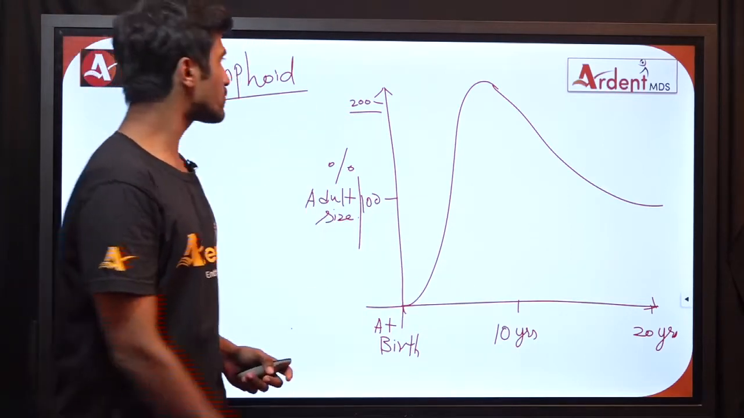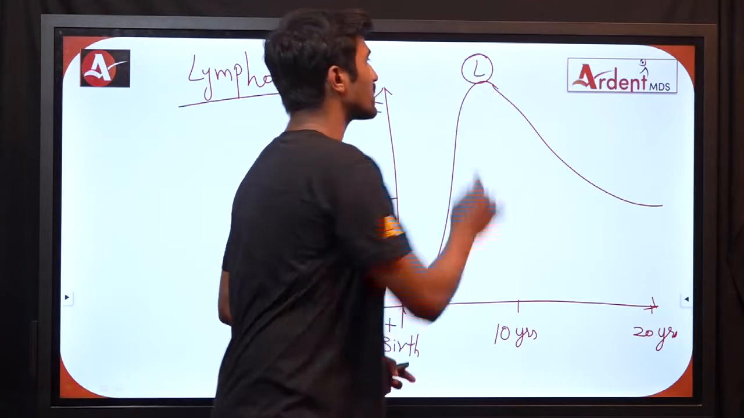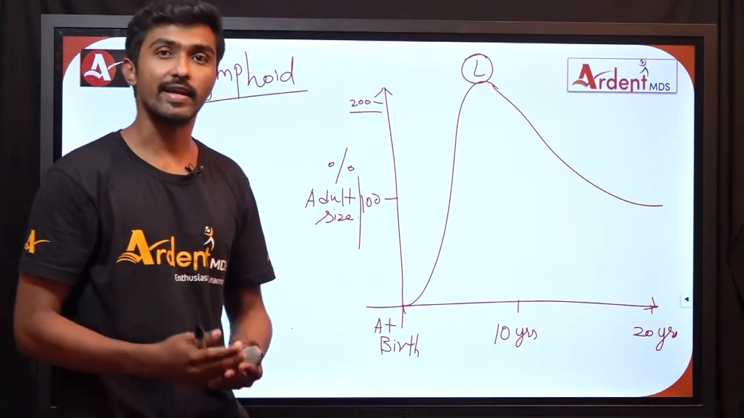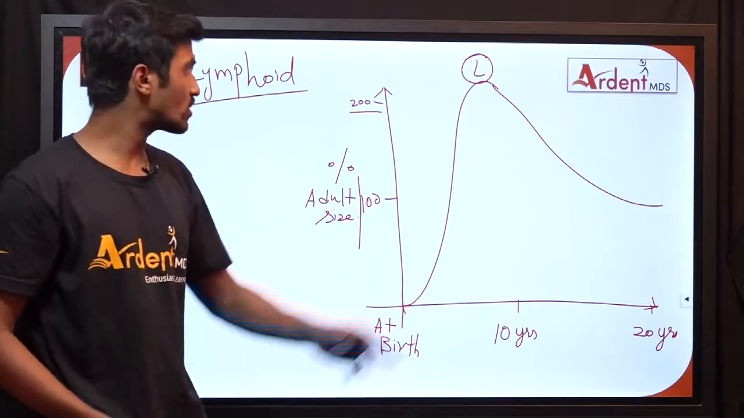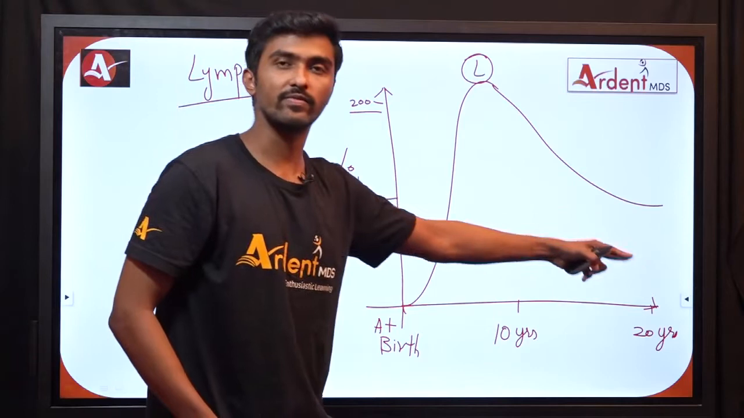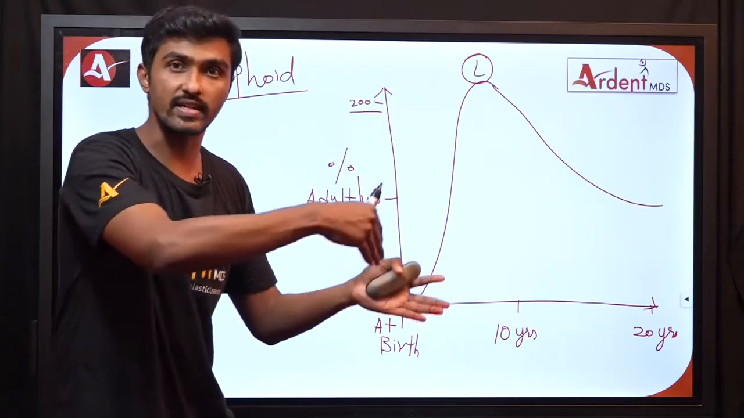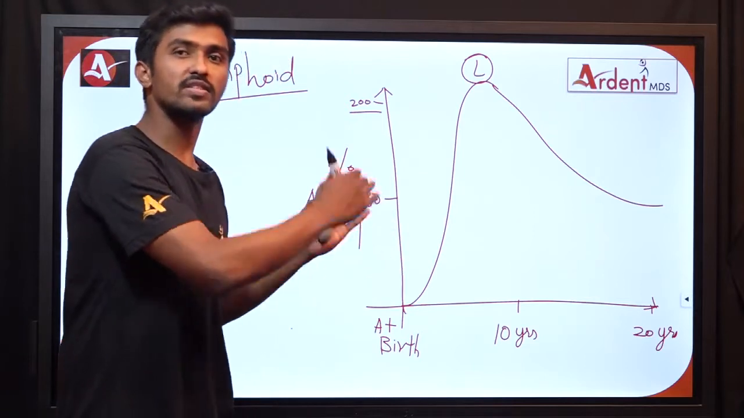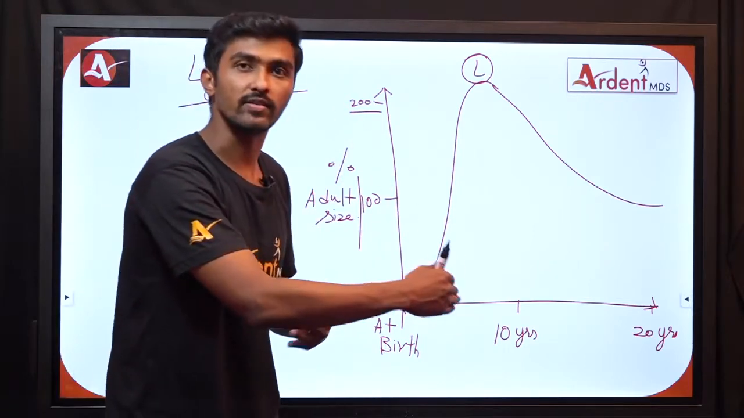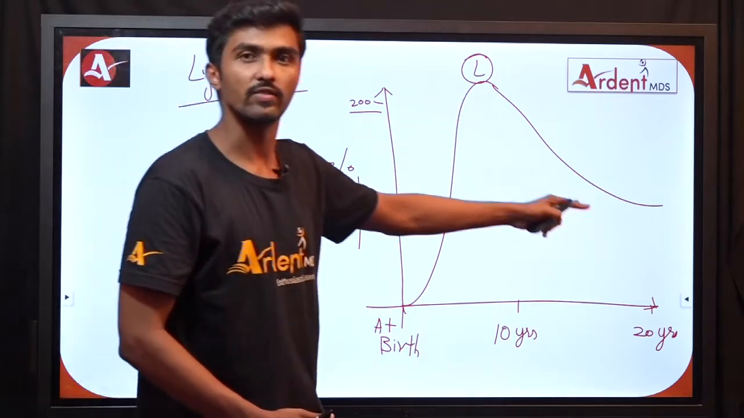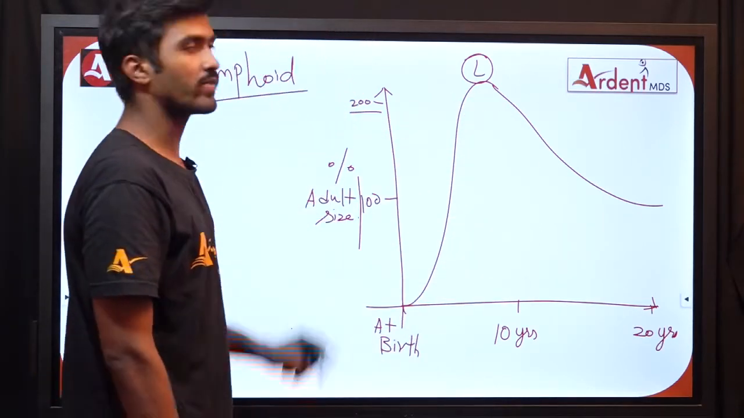So, lymphoid tissues, they grow and they approach the adult size at the late childhood years in the range of 10 to 12 years and they undergo involution. Involution is nothing but a decrease in size. These are the only tissues which undergo involution. They undergo evolution, and at the same time they undergo involution as well. So this is the lymphoid tissue.